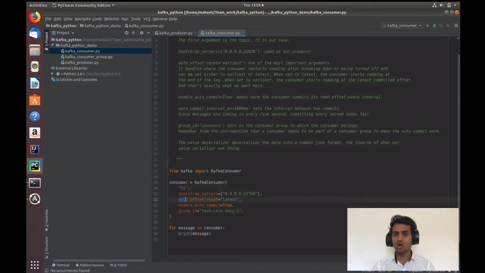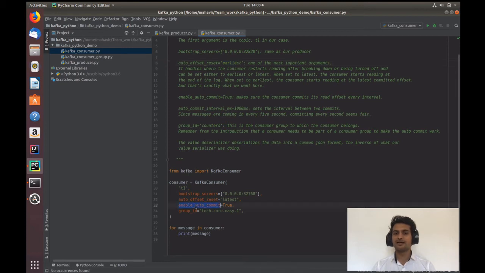Then it says auto offset reset. That means from which offset you want to read. If you want to know more about this offset keyword, please visit our Kafka introduction video that will help you understand this. So auto offset reset means from where you want to read. Do you want to read from a particular offset, or from the latest, so the new one which gets pushed, or from the earliest, so from the start, where whatever messages are inside the topic, all will start being consumed.